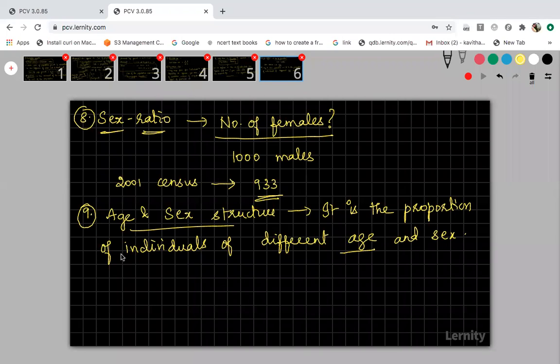It is formed by plotting the percentage of the population of each sex in each age class. For example, if you have determined the age and sex structure for developing countries and developed countries, let me draw one graph. On one side you can take the percentage of population, and on the other side the age classes, right? What I am drawing is for developing countries like India. If you construct this age and sex structure, you will get a pyramid like this.